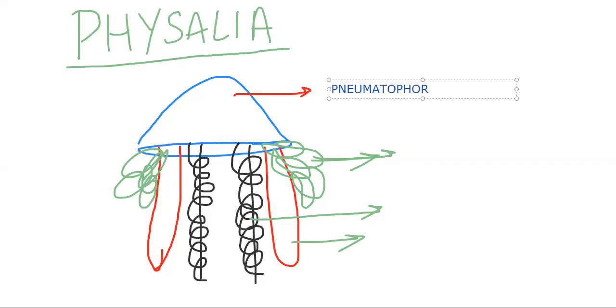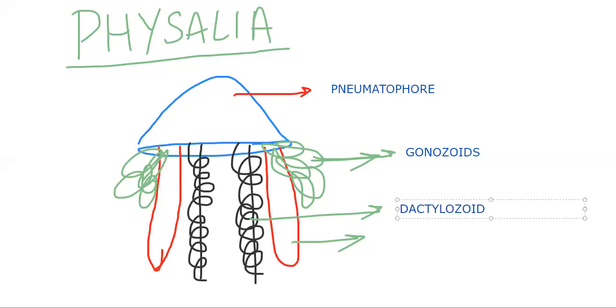What is the function of the nematophore? It helps to float on the surface. Next, gonozoids are present here for reproduction. Dactylozoids are present here for protection. They look like the Portuguese army weapon. That's why Physalia is commonly called Portuguese man of war.